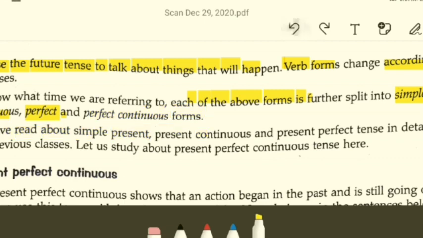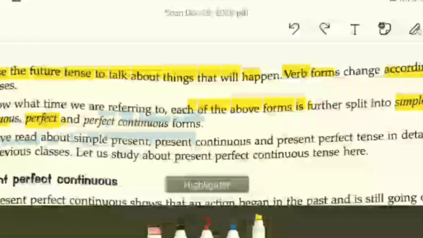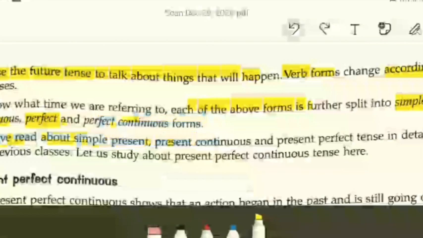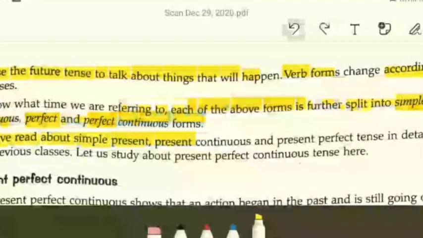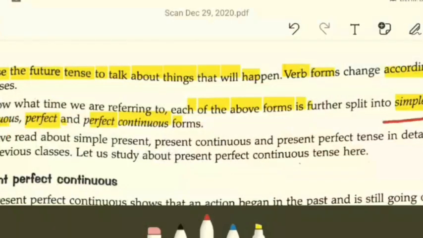For simplification and better understanding, each form of the tense is divided into 4 different forms again. So what are they? They are simple, continuous, perfect, perfect continuous form.